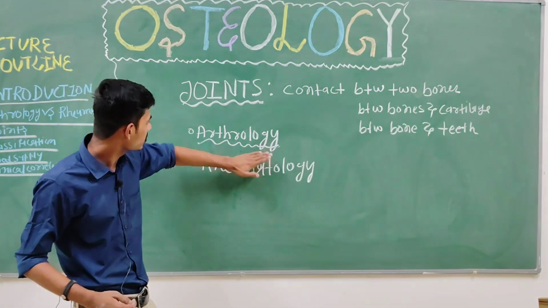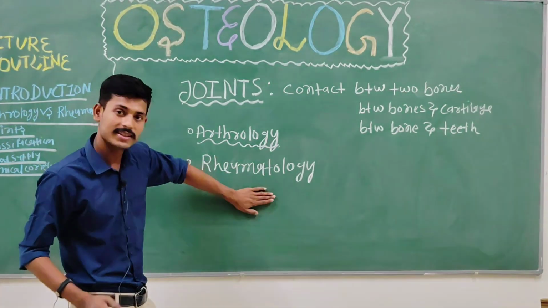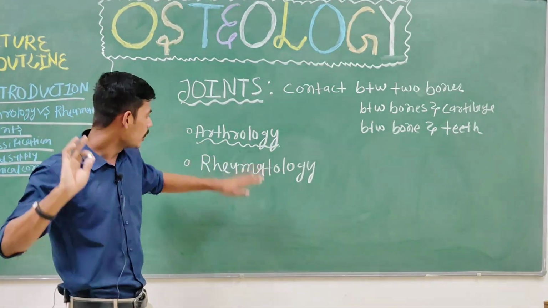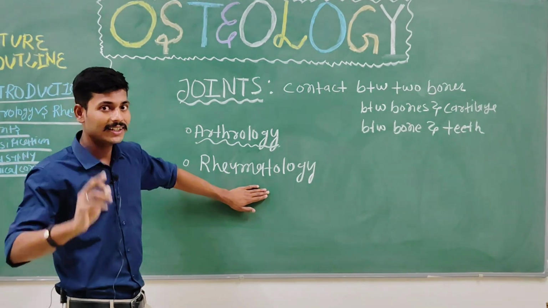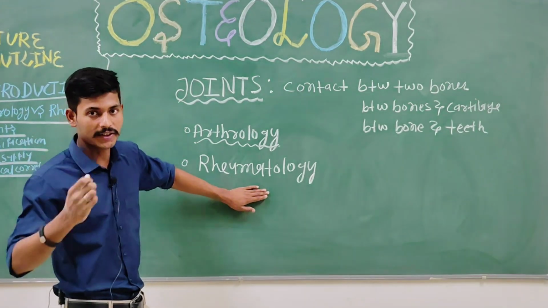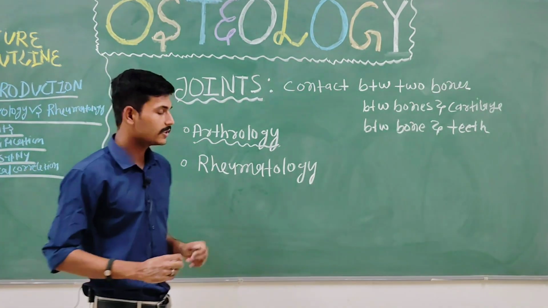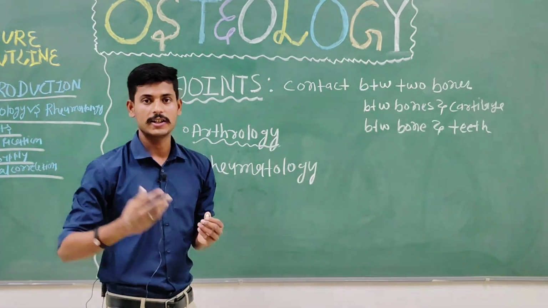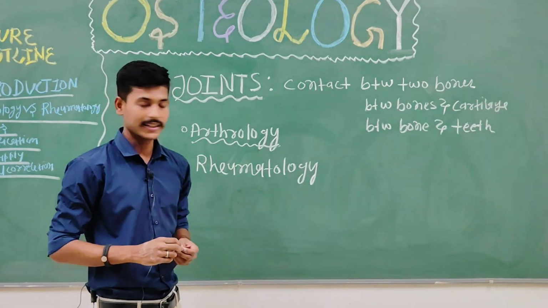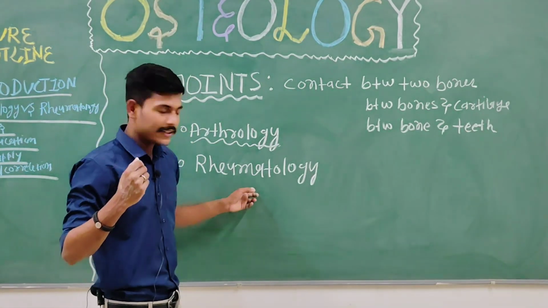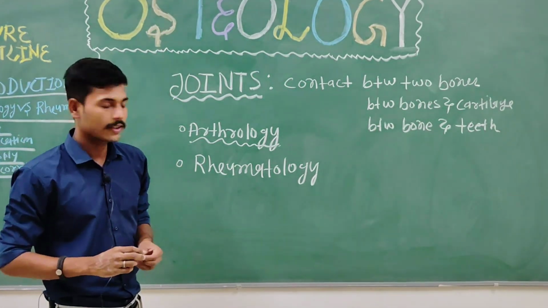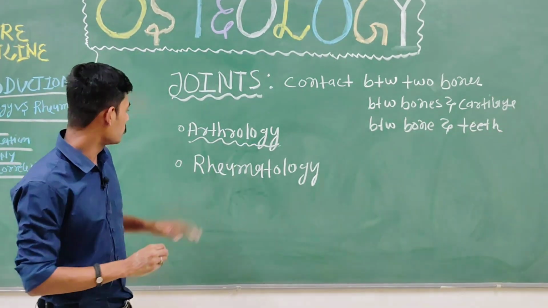The fundamental difference between arthrology and rheumatology is that arthrology only deals with the study of joints. Whereas rheumatology studies the joints, bones, tendons, ligaments, and their treatment. If there is any pathology, like arthritis, different kinds of arthritis, rheumatoid arthritis, immunological arthritis, osteoarthritis, gout, these are diseases dealt with in rheumatology.